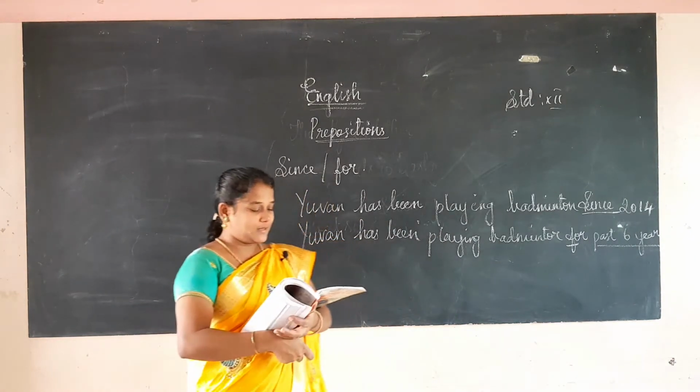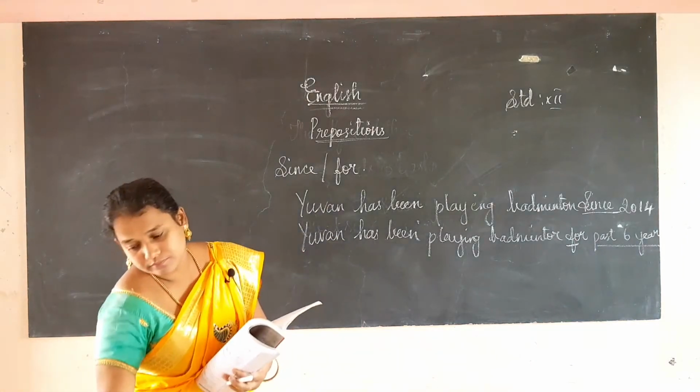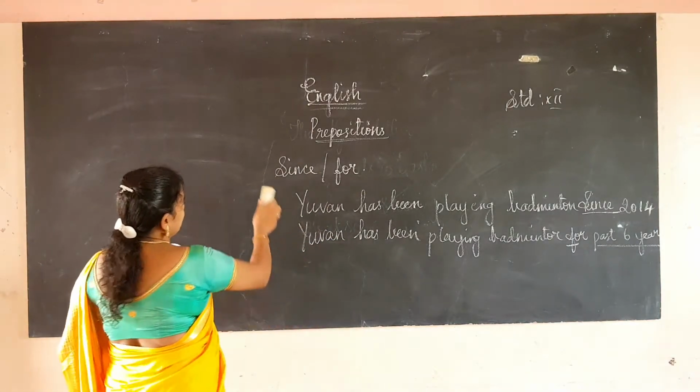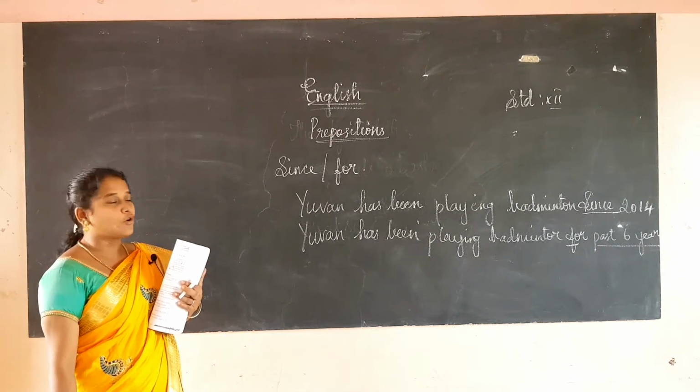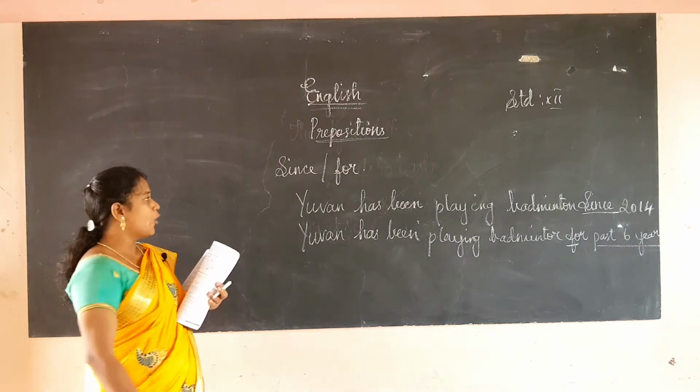The next one is above and over. I hope you have understood the difference between since and for, and we will go to the next one, that is above and over.